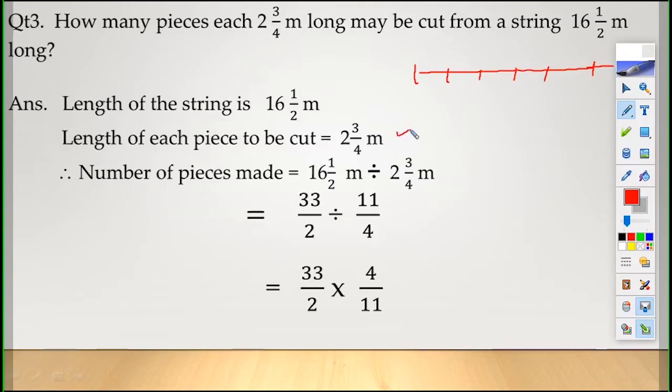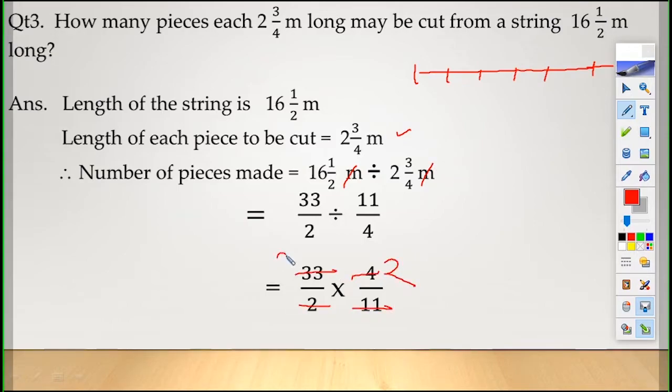Now second statement is length of each piece to be cut is 2 and 3 by 4 meter. Therefore, number of pieces made is 16 and 1 by 2 meter divided by 2 and 3 by 4 meter. Both meter you strike off. Now it is 16 2s are 32 plus 1, 33 by 2 divided by 11 by 4. Now children, double digit once again, 33 by 2, here the division sign is omitted. Now into reciprocal 4 by 11.